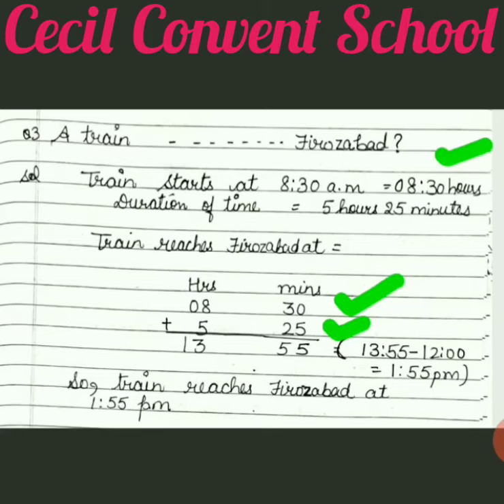As you all know, 13 is bigger than 12. So what do you do? You will minus 12 from it, and when you minus it, the answer will come 1:55 p.m., because when we minus 12 from it, the answer is converted into a 12-hour clock, and in a 12-hour clock, when we minus, the answer comes in p.m. Clear? Then we write the last line. The last line is a hence line. So the train reaches Firozabad at 1:55 p.m.